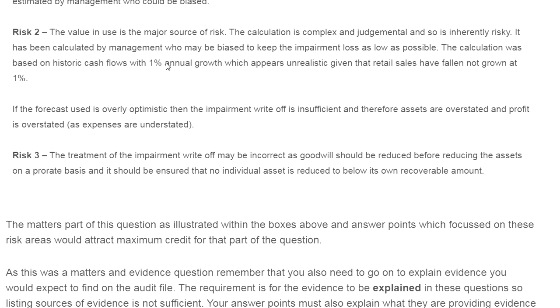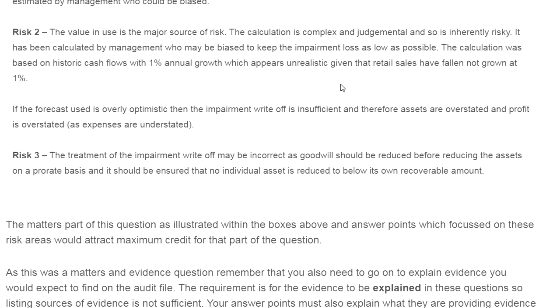It has been calculated by management, who may be biased and keep the impairment loss as low as possible. The calculation was based on historical cash flow, which appears unrealistic given that the retail sales have fallen, not grown by 1%.